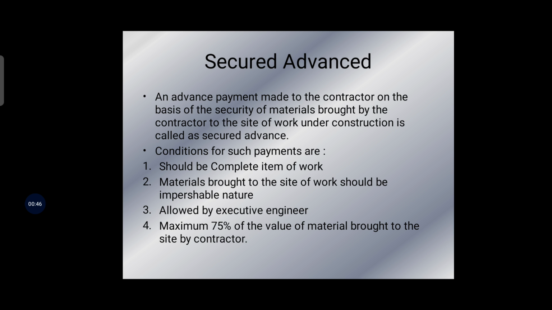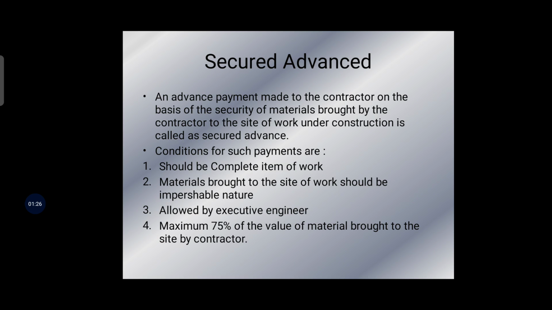The first one is secured advance. Advance to a contractor is, as a general rule, prohibited, but to help the contractor keep up the progress of the work, these are permitted. It is an advance payment made to a contractor on the security of material brought on the site of work. In the interest of work, secured advance may be allowed by the executive engineer to a maximum of 75% of the value of materials brought on the site.